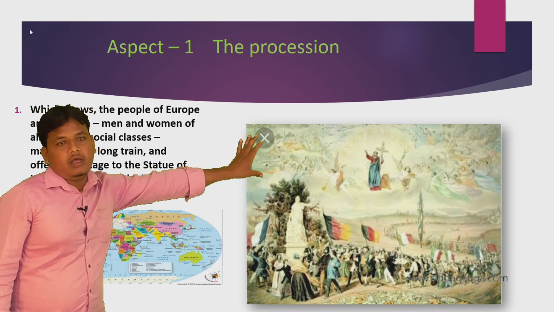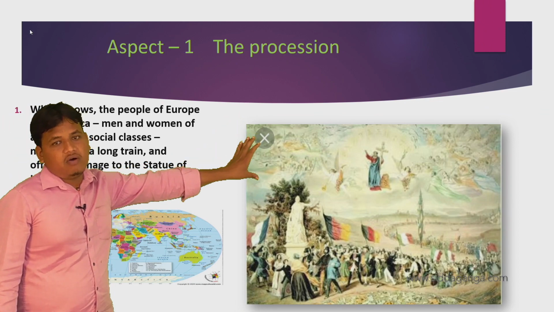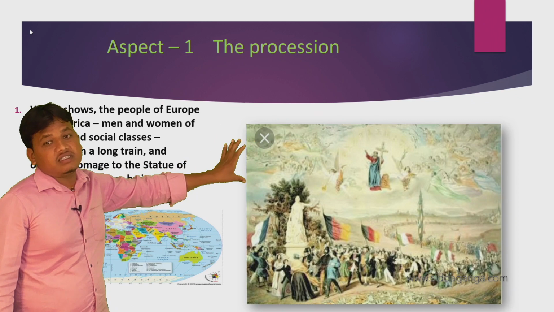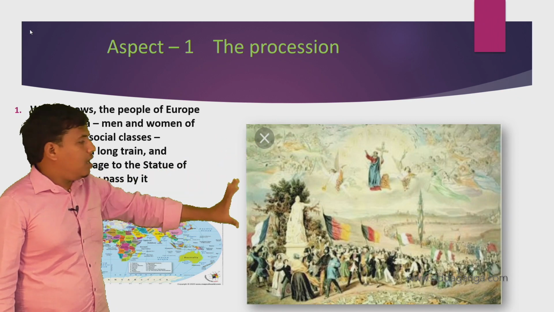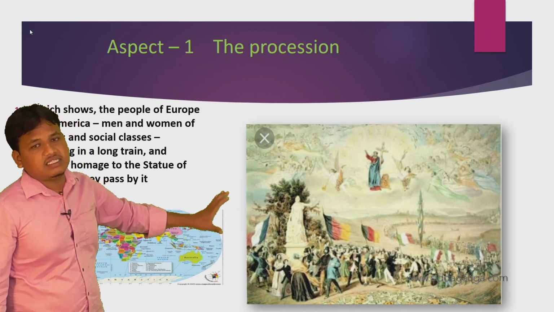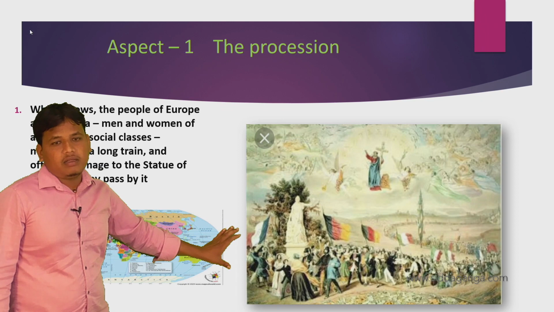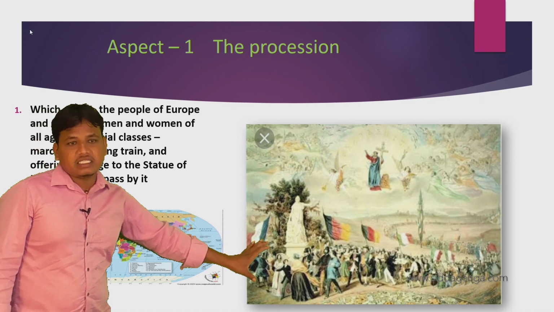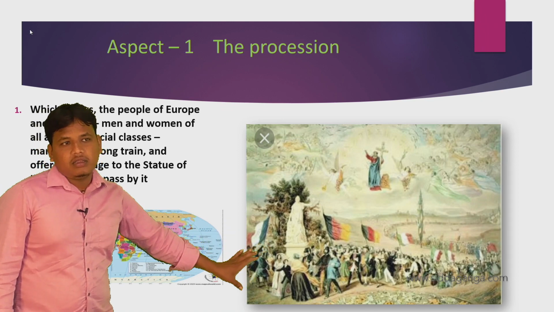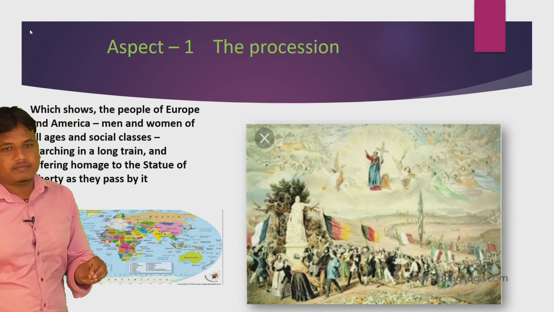They did not pay any tax, but they took all the services given by the government. And next, the common people, the third estate. This is called the estate system. The third estate refers to the common people. They had to pay the tax, but they did not get any facilities from the government.